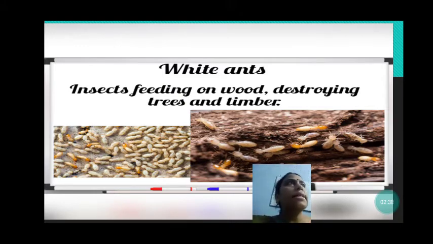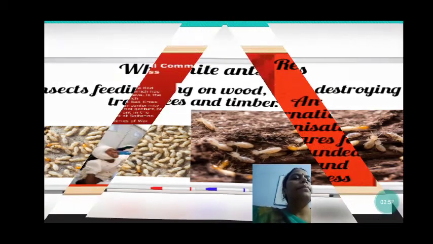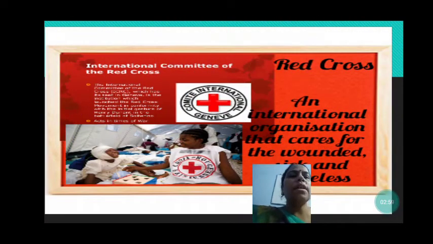You may find this, that when there is moisture, okay, when there is moisture, and if many books or copies or any kind of things are kept over there, then after a few months, if they have not been taken from there, it is possible that there can be these white ants, and they eat away all the things.